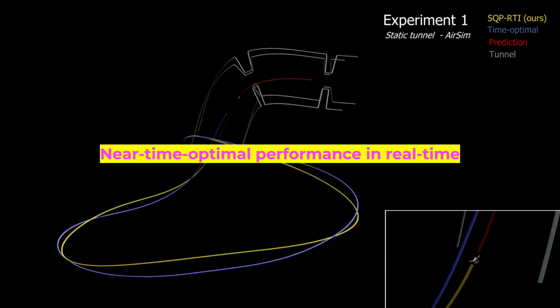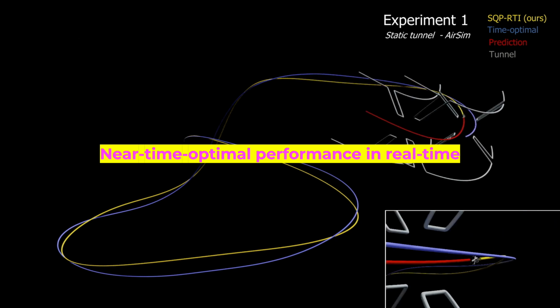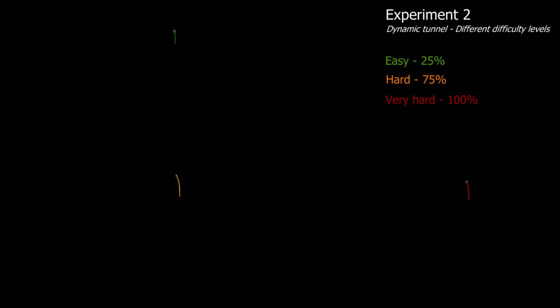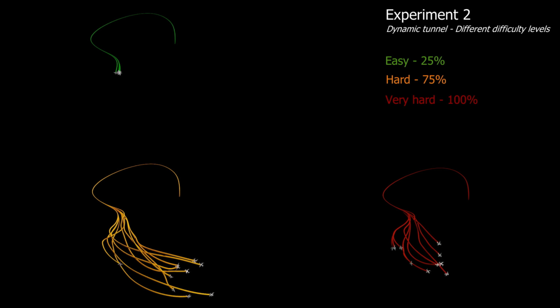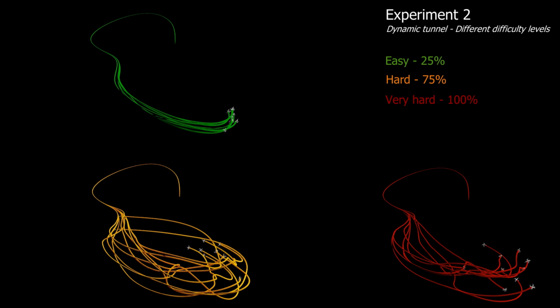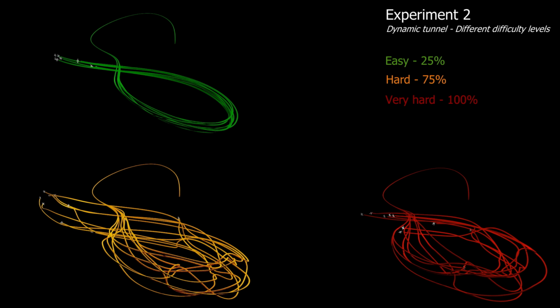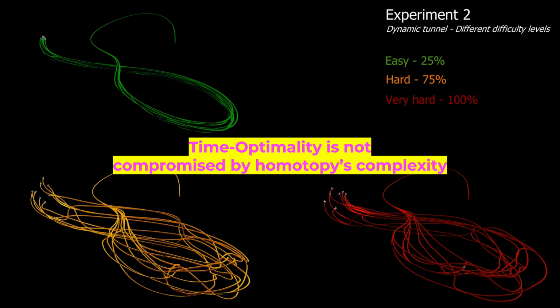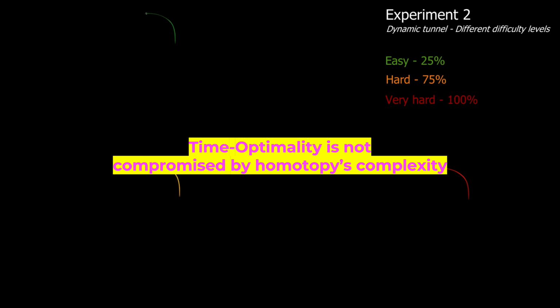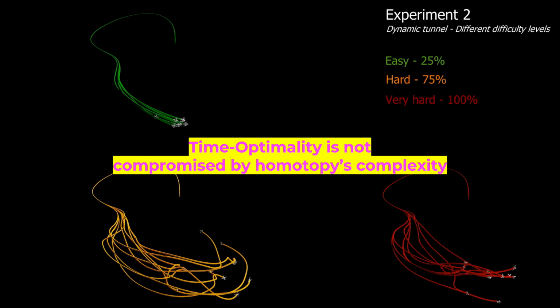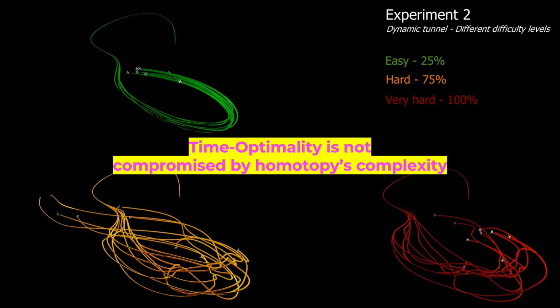We did double check that we were not overfitting to our specific racetrack, and we compared this to other racetracks with different layouts and with different levels of difficulty. And here we saw that regardless of the homotopy's complexity, regardless how hard and complex the corridor was, we still remained being time optimal.